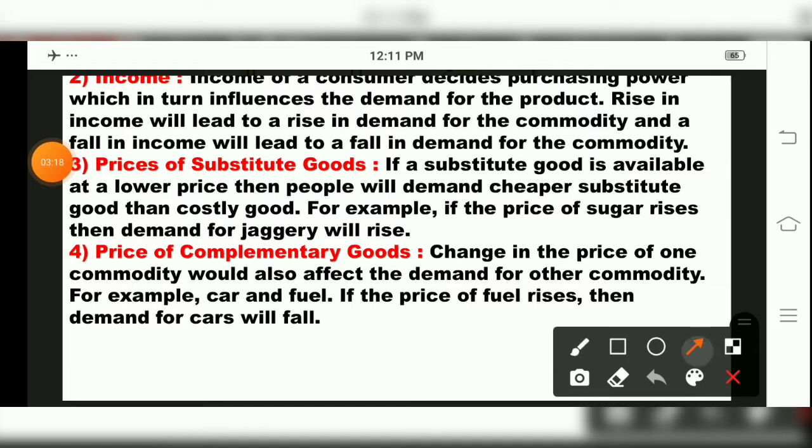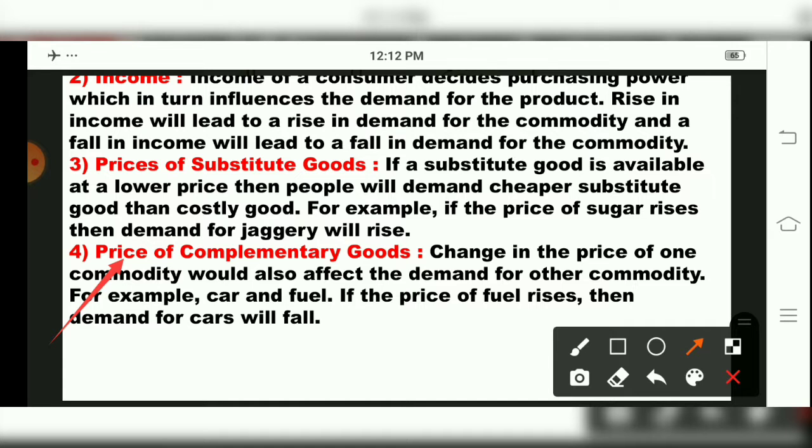Then the fourth reason regarding determinants of demand is price of complementary goods. That means a change in the price of one commodity would also affect the demand for another commodity. For example, they have told car and fuel. So if the price of fuel rises, then demand for cars will fall, children. Price of complementary goods also affects demand. They have given a simple example.